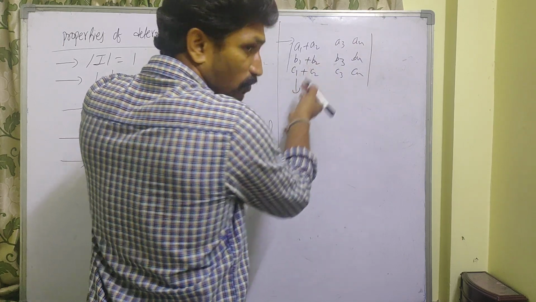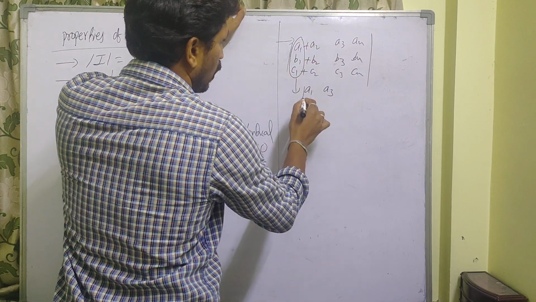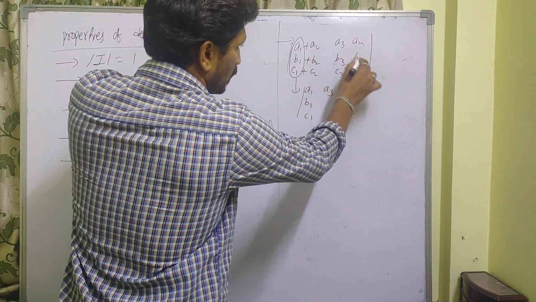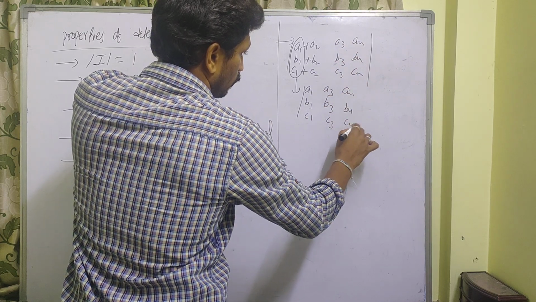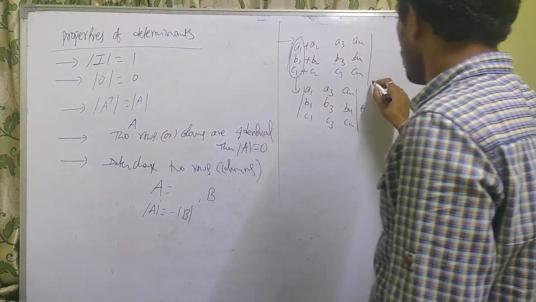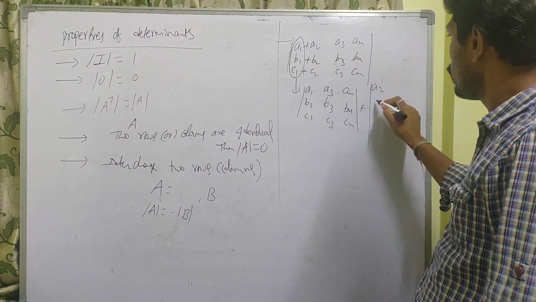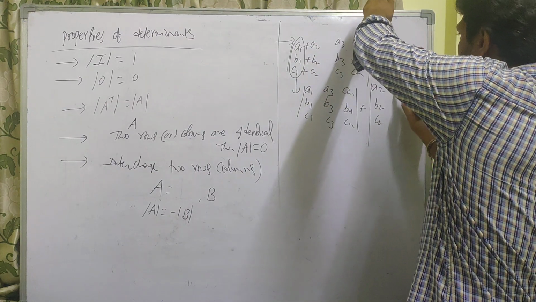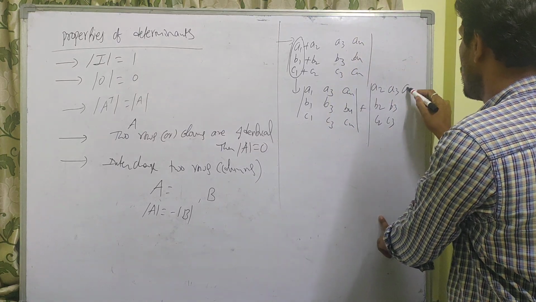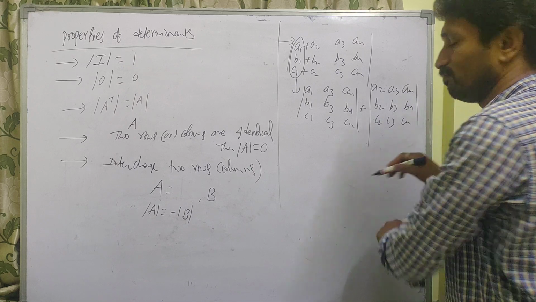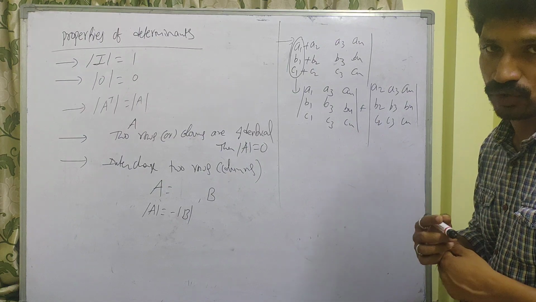This can be expressed as the sum of two determinants. In the first, the first column is A1, B1, C1, and the second and third columns are written as it is, plus the second determinant with first column A2, B2, C2 and the same second and third columns A3, B3, C3 and A4, B4, C4. Because of the 2 terms, it was expressed as two new determinants.